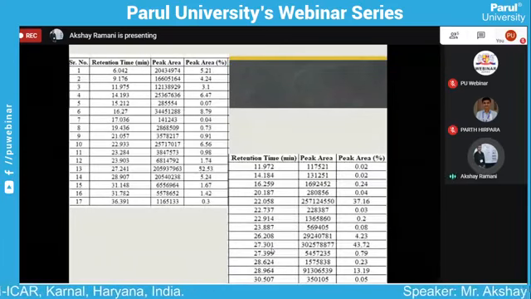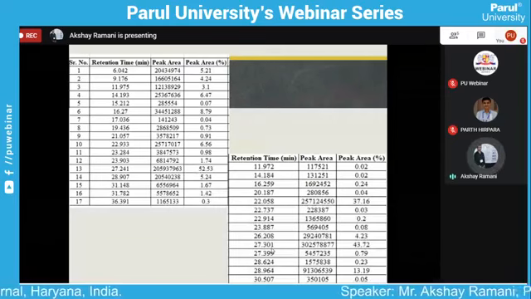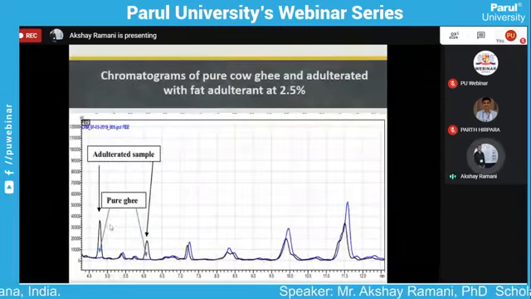Here we saw all peaks have their area and size of peak.